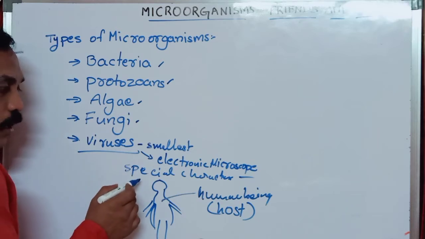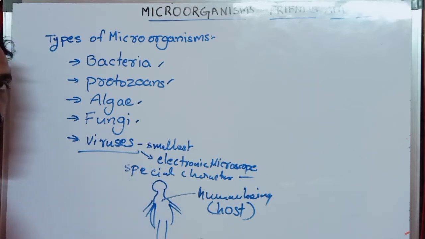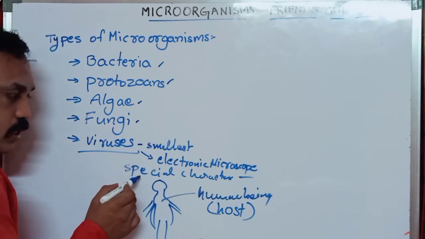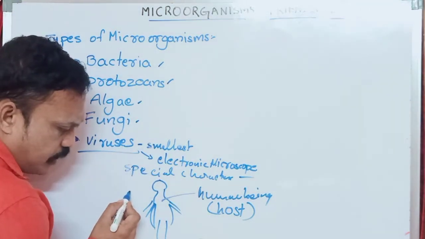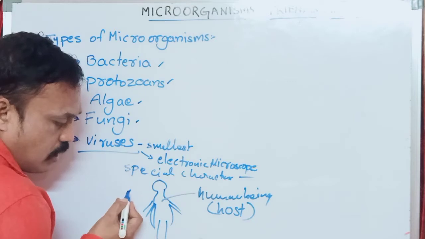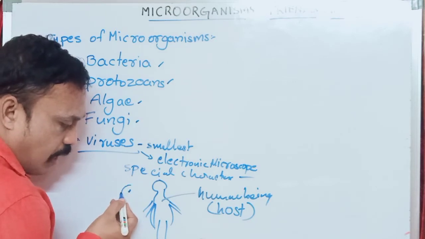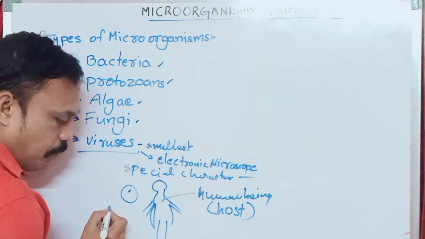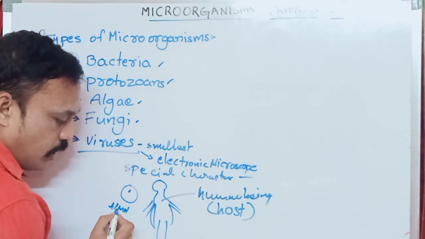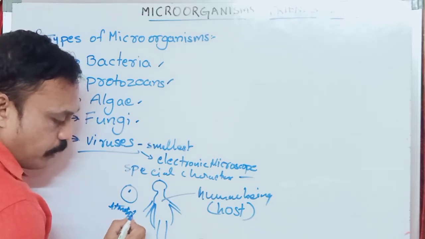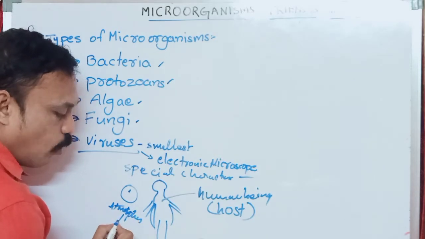The microorganisms' special character, what is that special character? For example, this is a virus, not possible to see. When the virus is outside the body, in the atmosphere, how does it behave?